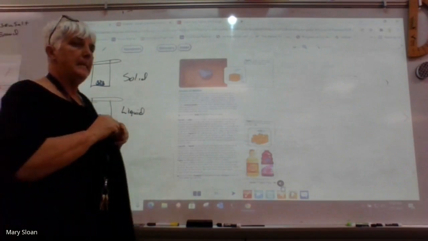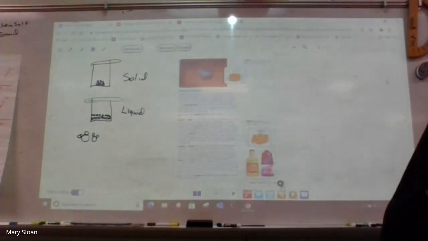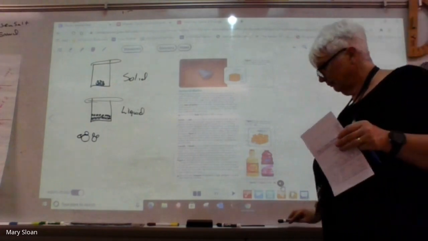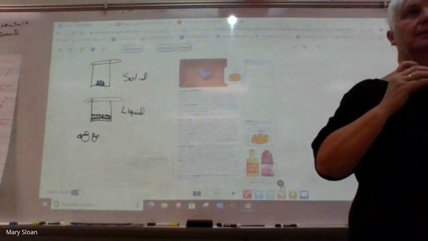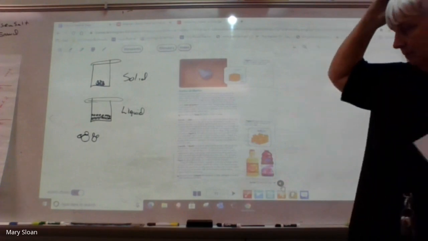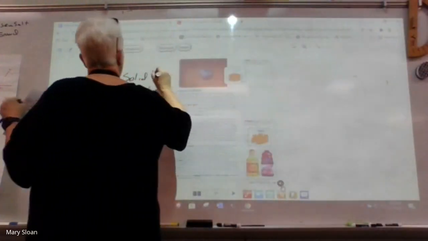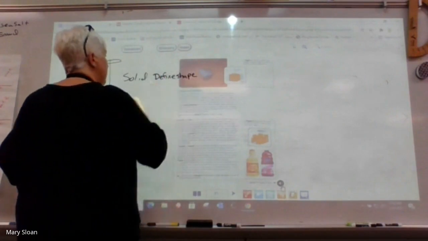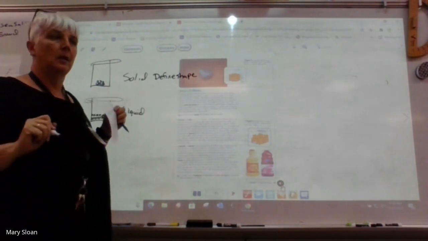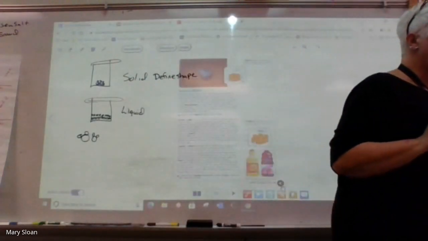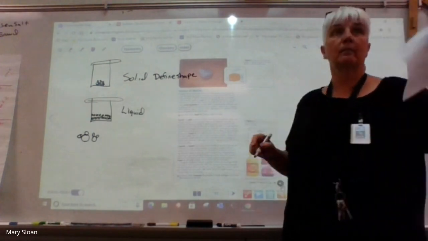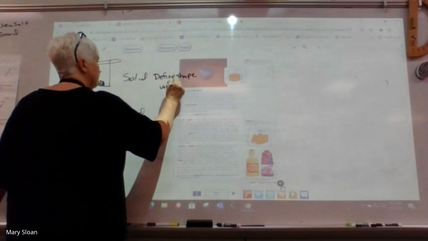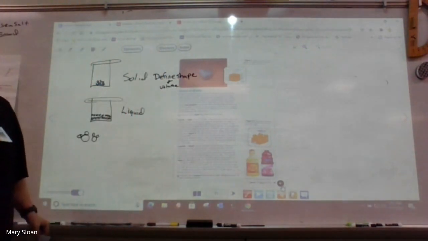Okay? Now, what do we want to put in for other information? I really don't know. A solid has a definite shape. You can compress the salt, like you can mash a solid, but if you try to mash a liquid, it's just going to move. So it definitely has a definite shape, right? What other thing did it say in the book? Solid. And volume. You're right. Definite shape and volume. Because it doesn't change at all, does it?